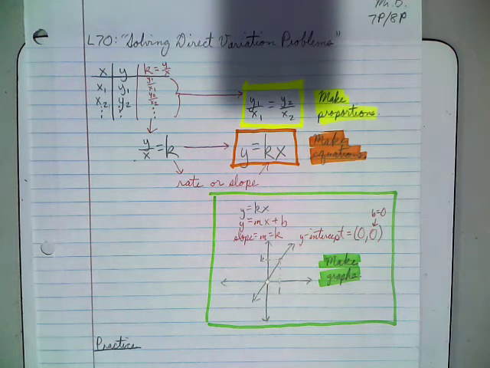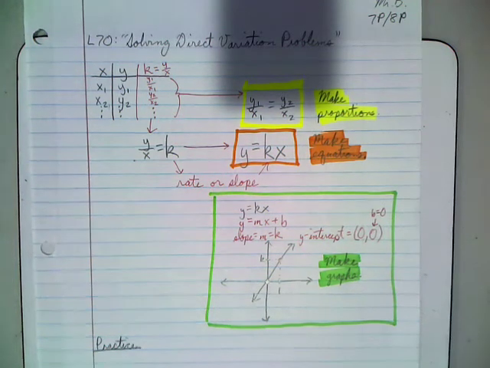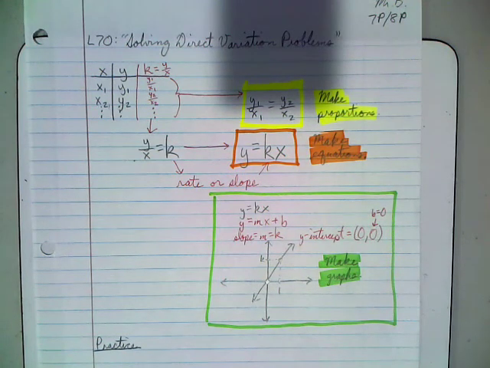So here's a couple things that we want to take into consideration. First of all, what do we want to be our input and what do we want to be our output? Whether we're looking at the proportion, this doesn't matter a ton, but especially if you're going to make an equation, we want to consider input versus output here. So look at the question. How far will it stretch when a 75-gram weight is hung from the spring?